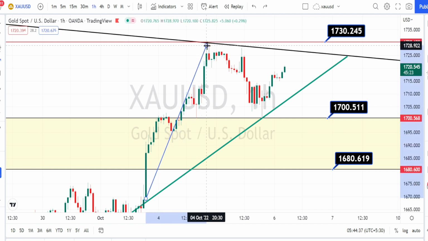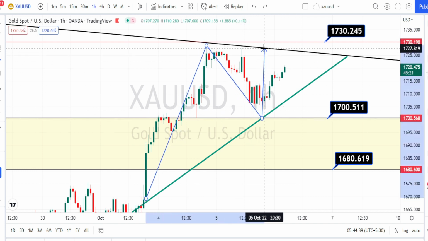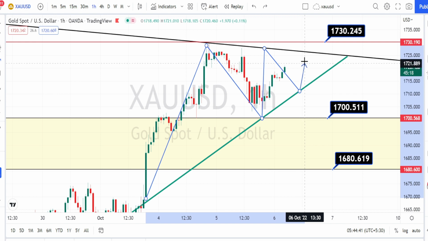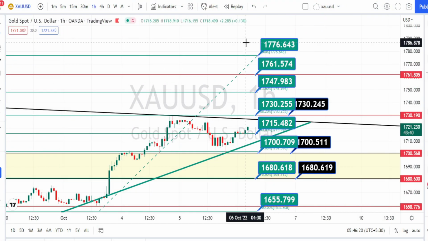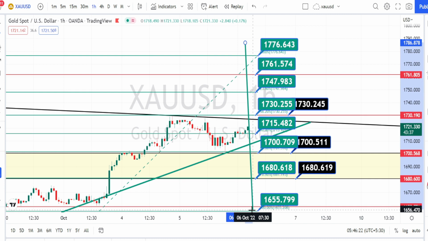Currently the price action is consolidating within this resistance and support levels from the daily time frame and 4 hours time frame. Let us mark the support and resistance levels. So the values within these green color boxes are the resistance and support levels for current price action in hourly time frame.